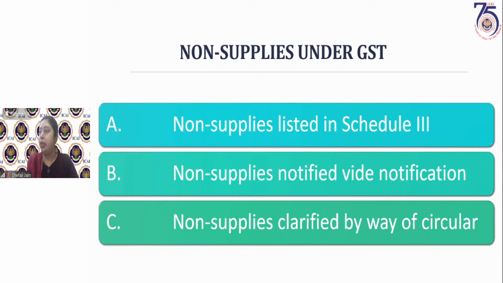Ritu is asking, for goods used in business taken for private use, there is no consideration. Why are we still stating it as supply? If it is taken in the course or furtherance of business, then we do not have to see the consideration, because we have to see whether it falls in Schedule 1 or not. Any activity which falls in Schedule 1 is deemed as a supply.